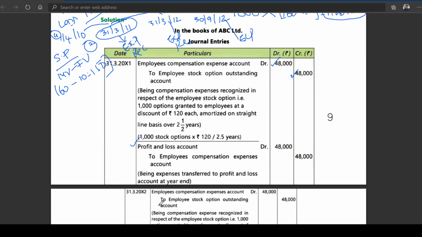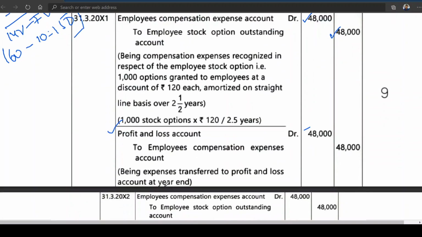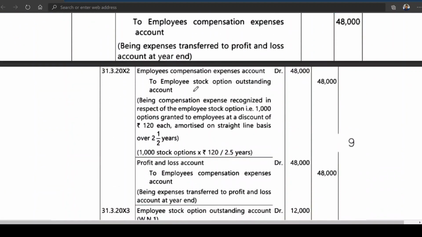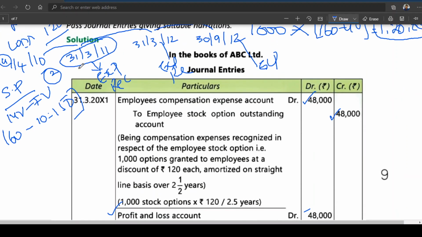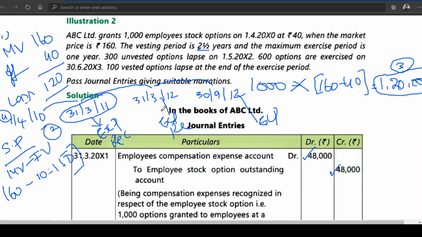Similarly, the next one you can see: employee compensation expense account debit to employee stock option outstanding, 31st March 12. Got it? Expenses recognized here, I told you, is 48,000, no? Here also how much is recognized? 48,000. Okay. Now try to understand unvested option lapse.